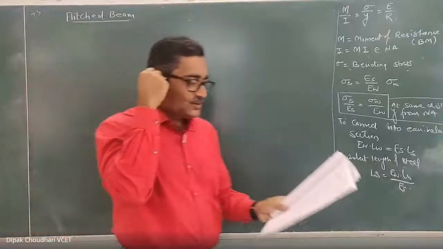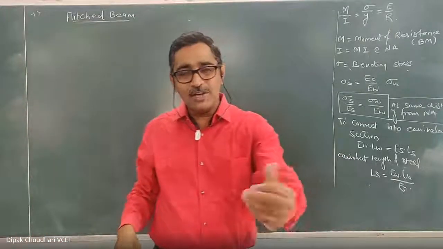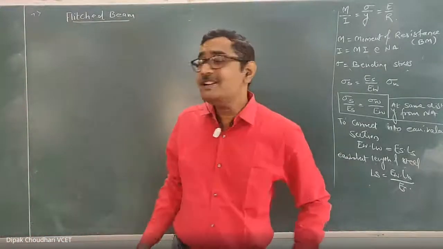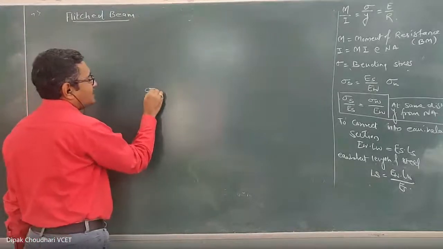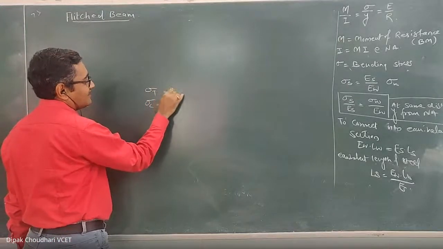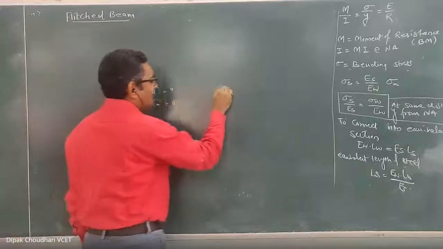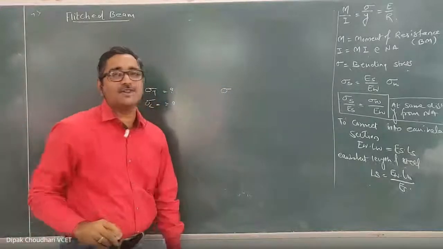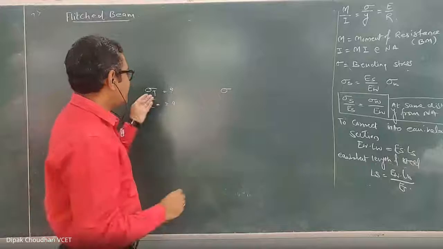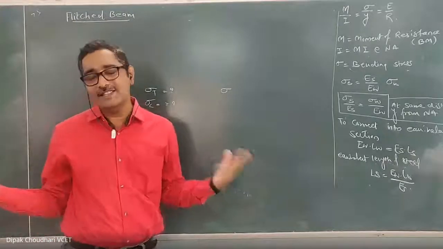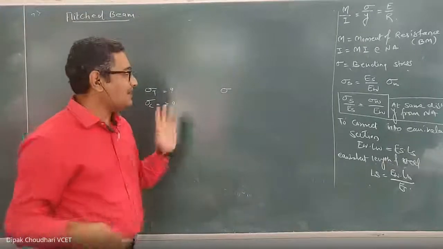This question is exactly similar to the question we solved yesterday. Yesterday, the two permissible stresses were given, but those were in tension and compression. Before that, we solved a question where only one permissible stress was given, which we considered the same in tension and compression. Now, a similar type of question is here.